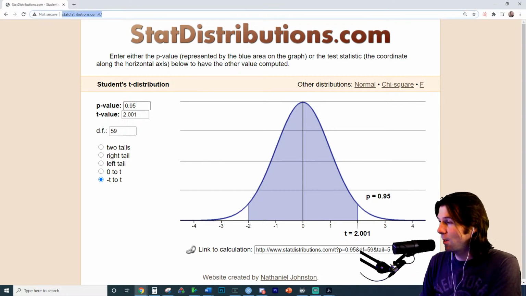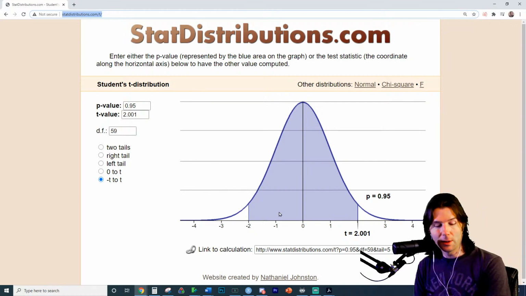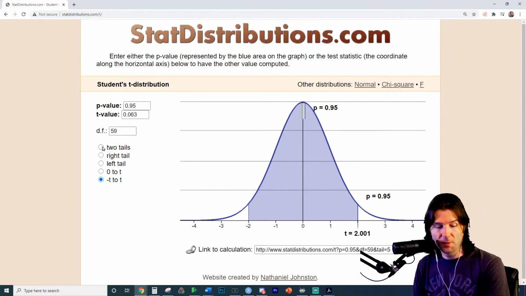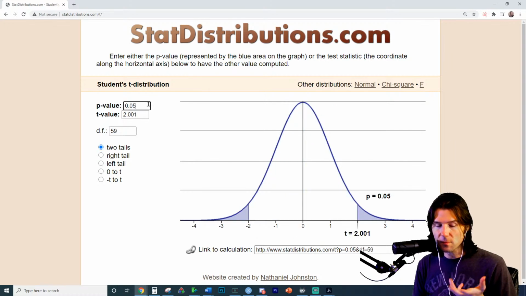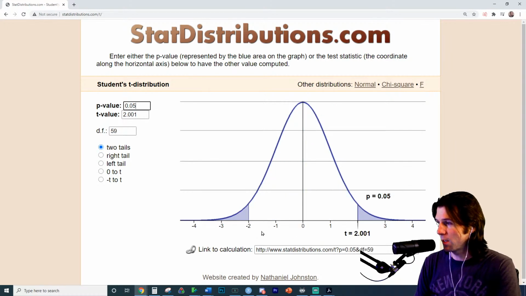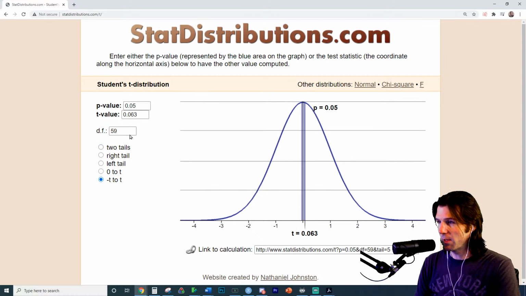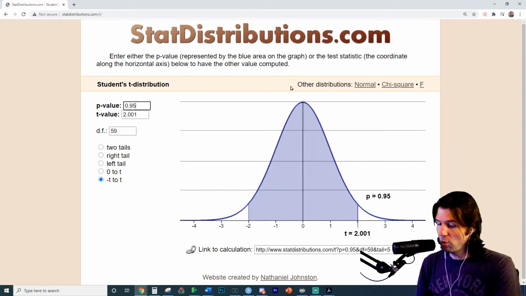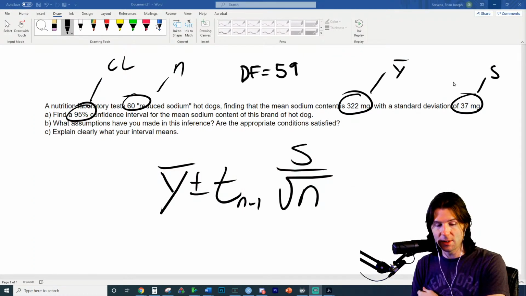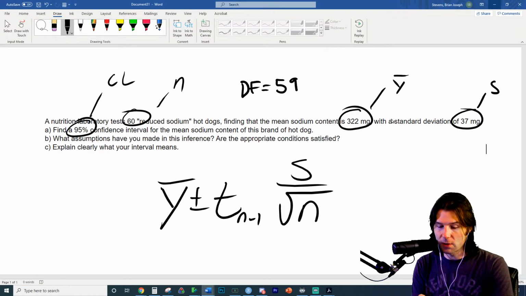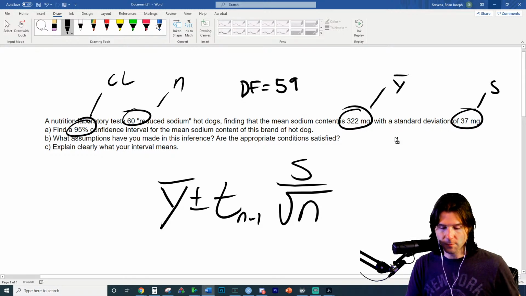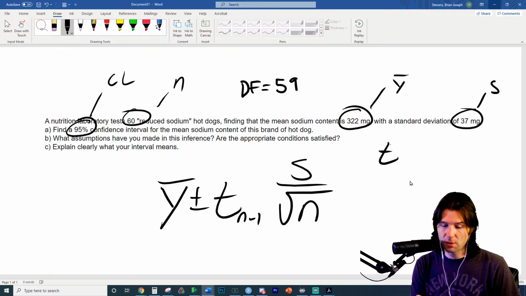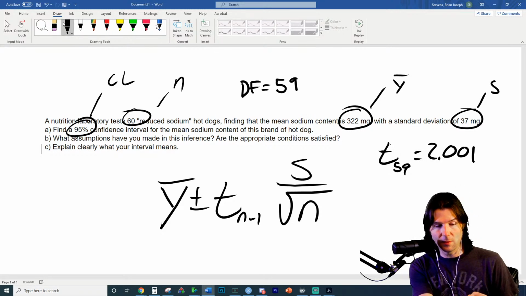I put it in the chat so you can go to this site. You want to use the between option when making a confidence interval. The right number is there because 5% on the outside, 95% on the inside. So t with 59 degrees of freedom is equal to 2.001, and we've just marked all the notation.